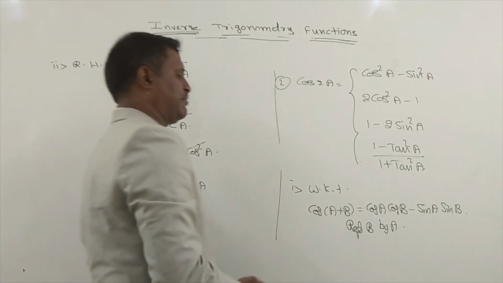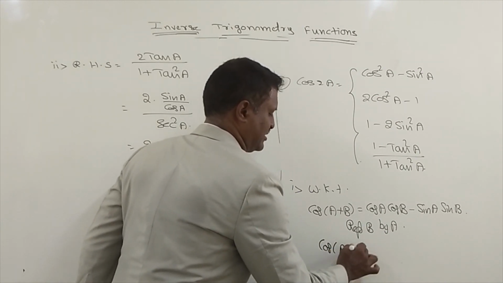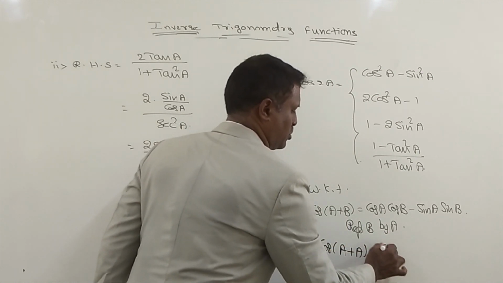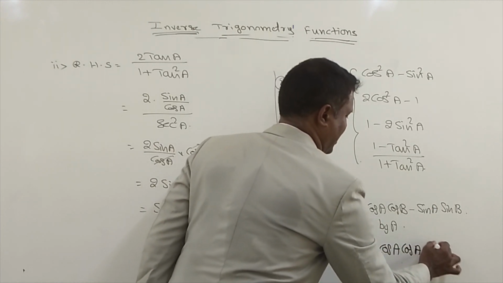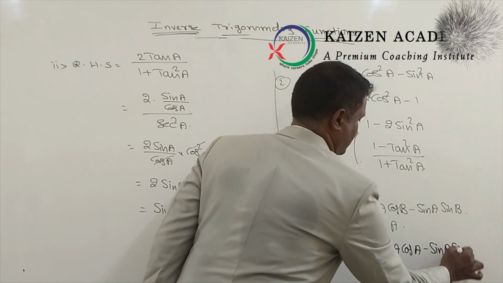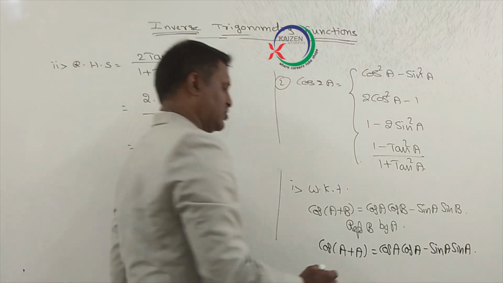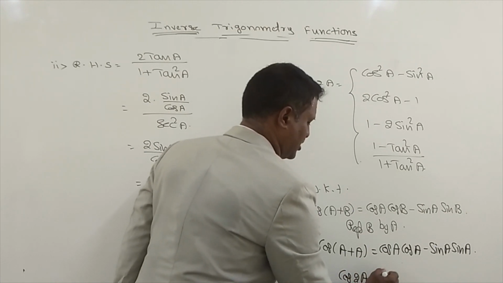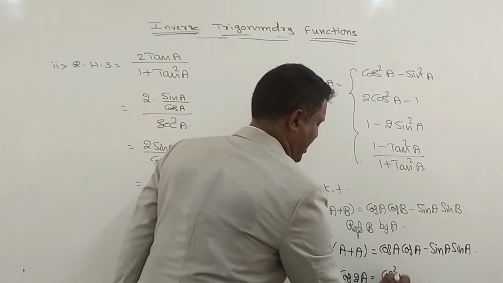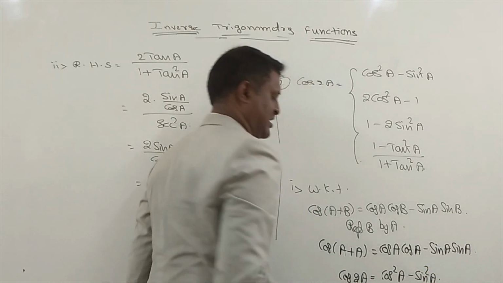When you replace capital letter B by capital letter A, we get cos of A plus A equal to cos A into cos A minus sin A into sin A. A plus A becomes 2A, so cos 2A equals cos square A minus sin square A.